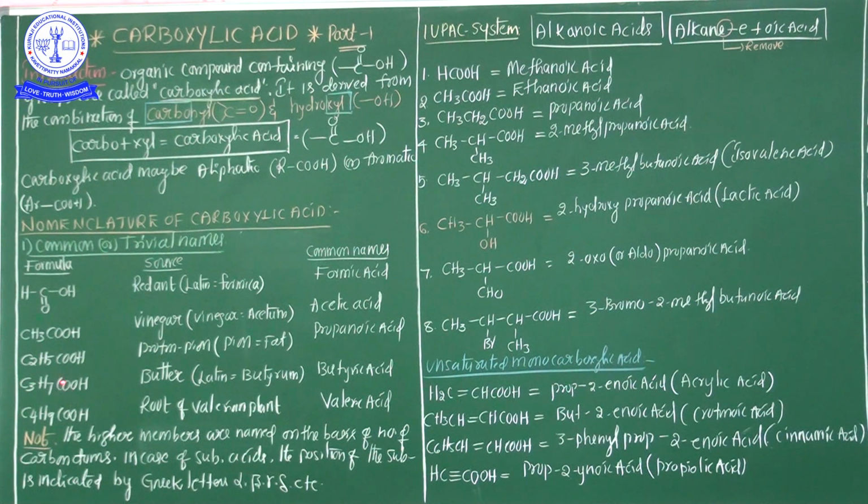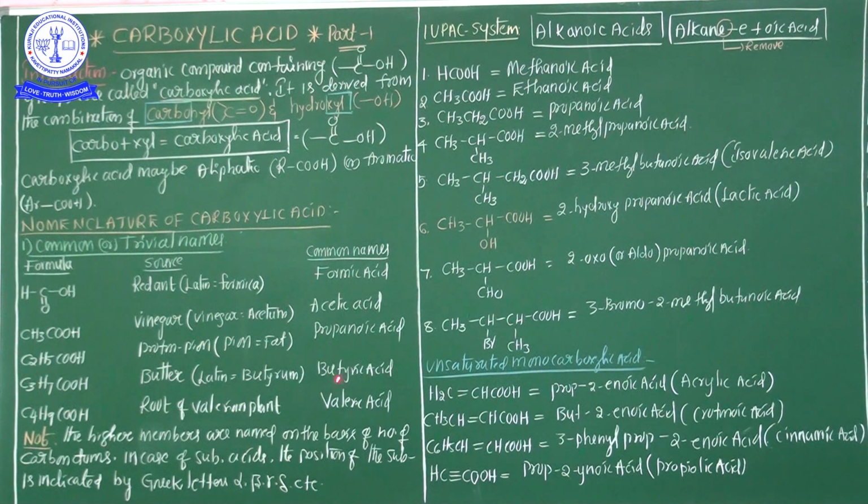And one more example, C3H7COOH. This acid is available in butter. What is butter in Latin? Butarum. That's why this acid is called butyric acid. Butyric acid is generally obtained from butter.